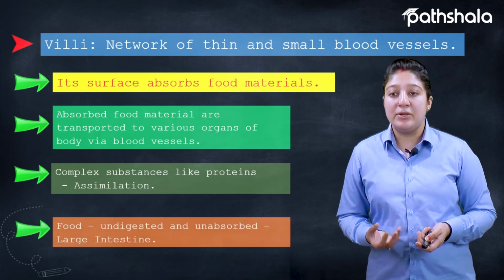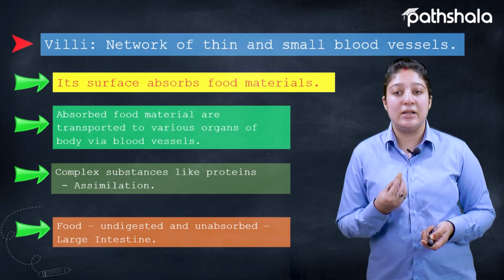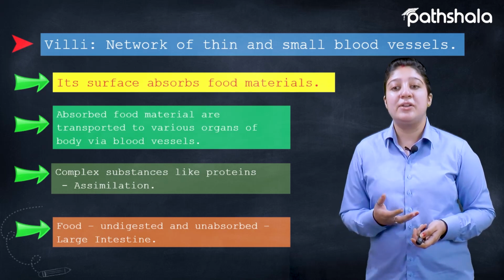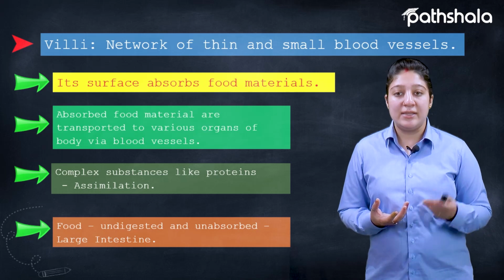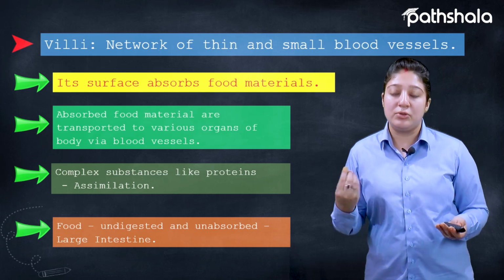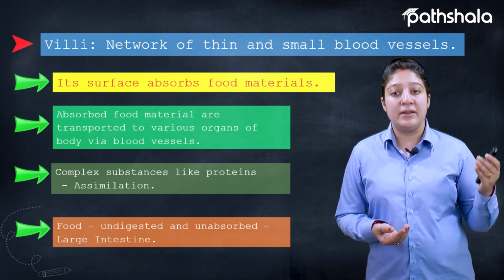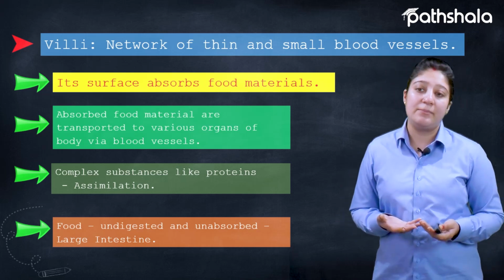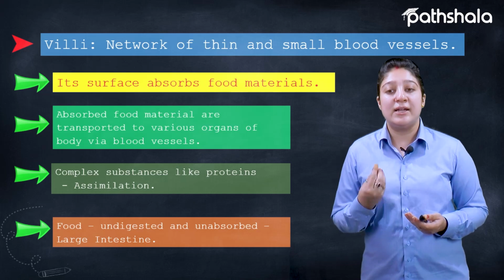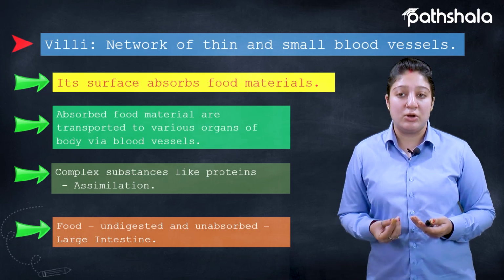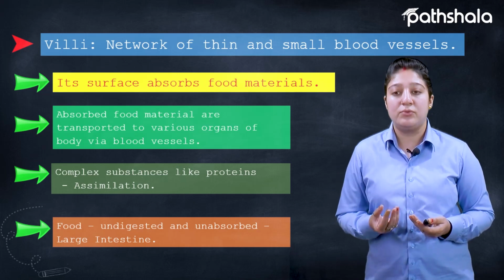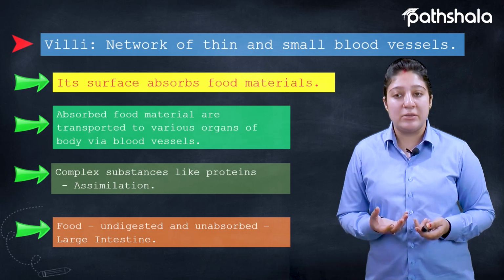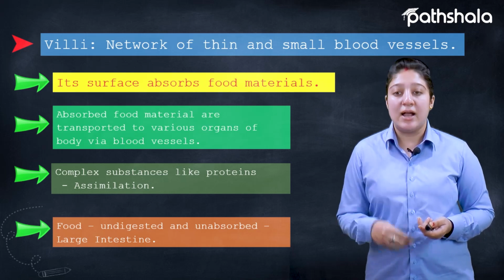Now what happens to the food which is undigested and unabsorbed? Once the nutrients are used by the body, they reach the blood vessels through the villi and reach each part of the body, and the body uses them for further growth and development. Now the food which has remained undigested and unabsorbed, or we can say the waste food which is not required by the body, that reaches the large intestine.